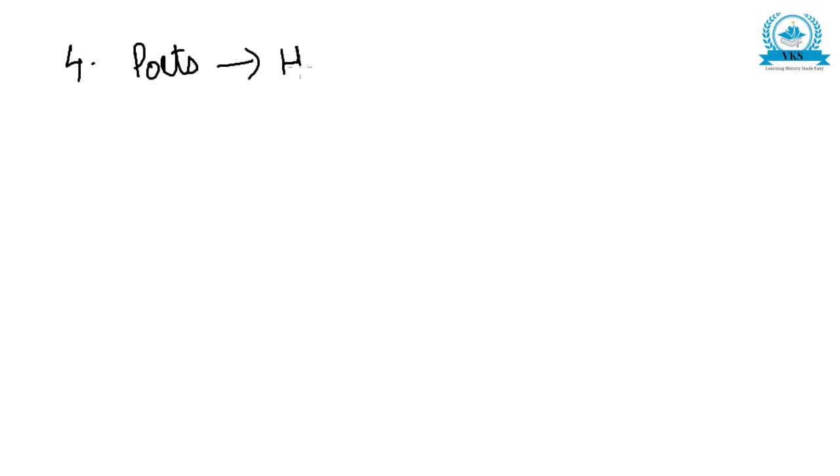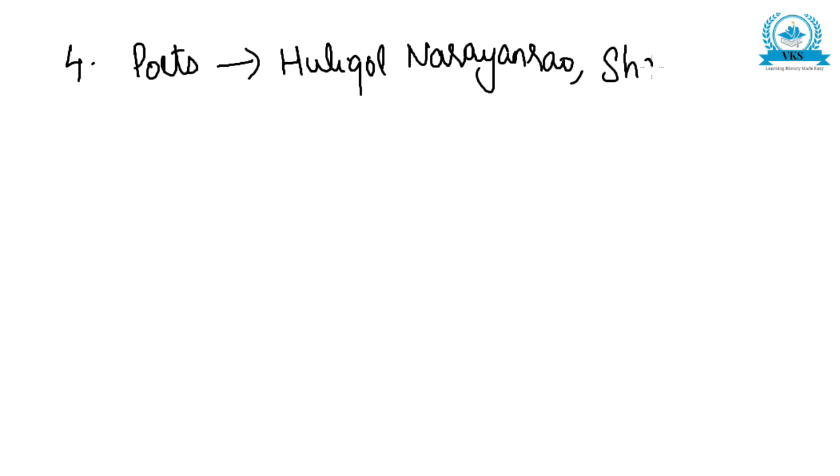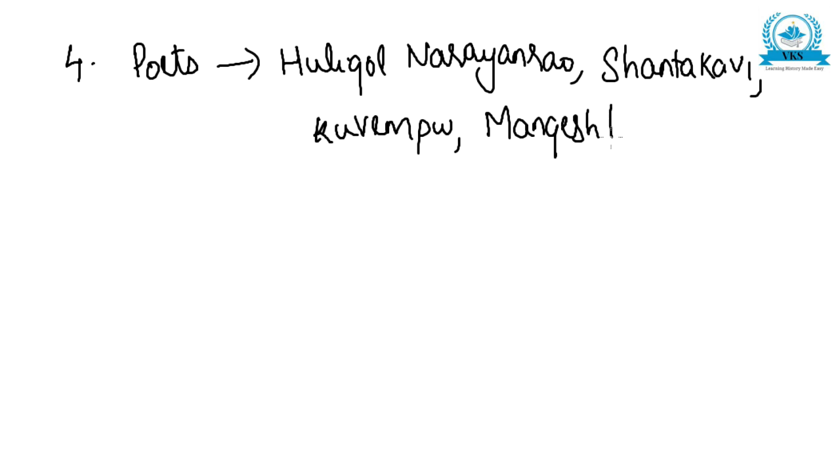So some of the poets were, first is Huligol Narayan Rao, Shantakavi, Kuvempu, Mangesh Pai, so many poets. The list goes on.